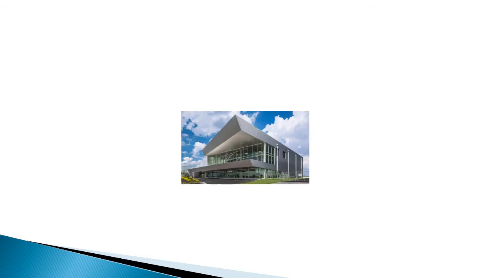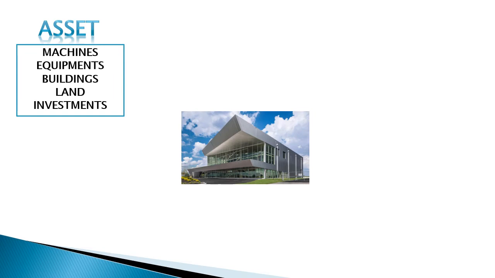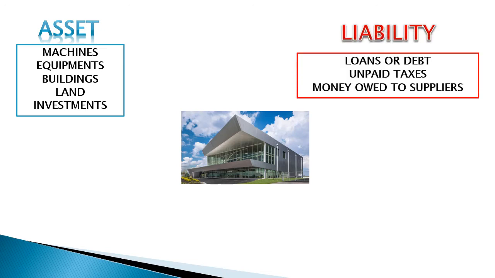We can apply this example to a company. A company has machines, equipments, buildings, land, investments, etc. as its assets. At the same time, it has liability as well in the form of debt, unpaid taxes, money owed to suppliers, etc. Net worth or equity of the company is the difference between asset and liability. If liability increases, equity decreases, which is not good for a company.